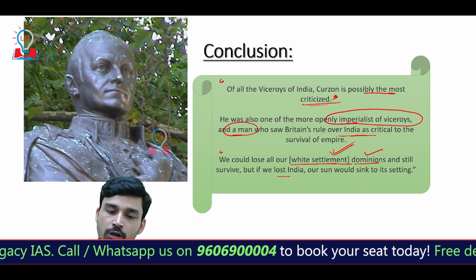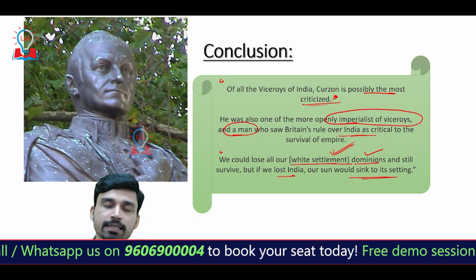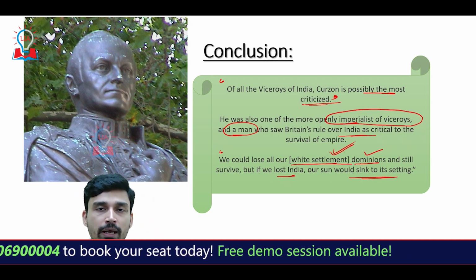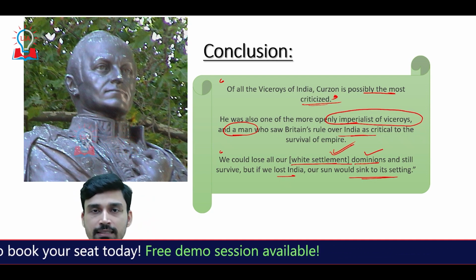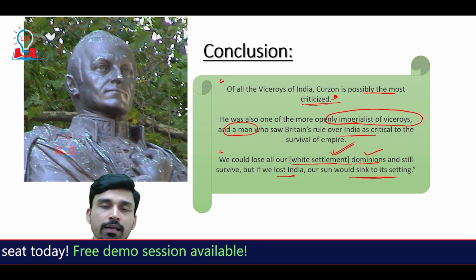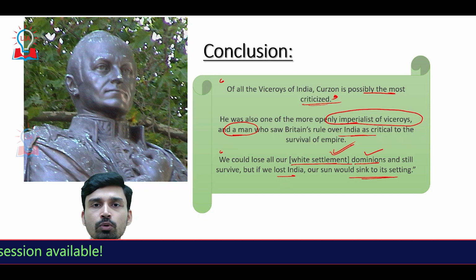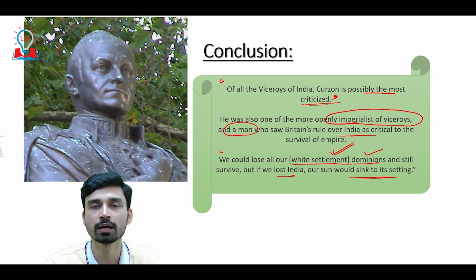However, if we lost India, our sun would sink to its setting, and that is why we can understand Lord Curzon played a very important role, and he did not want the nationalist tendencies in India to develop against Britain, and that is why the decisions that he took were basically to weaken the nationalist struggle against the British government.